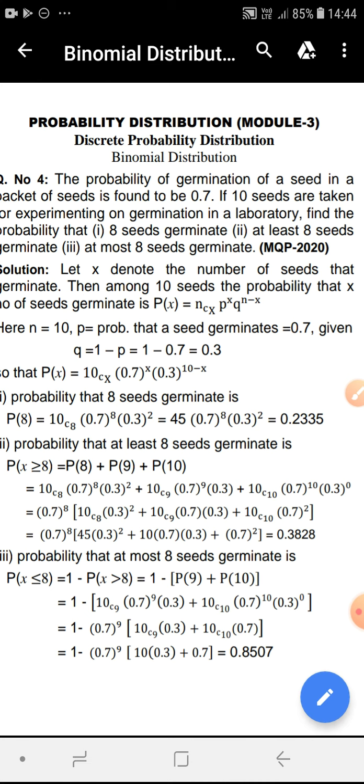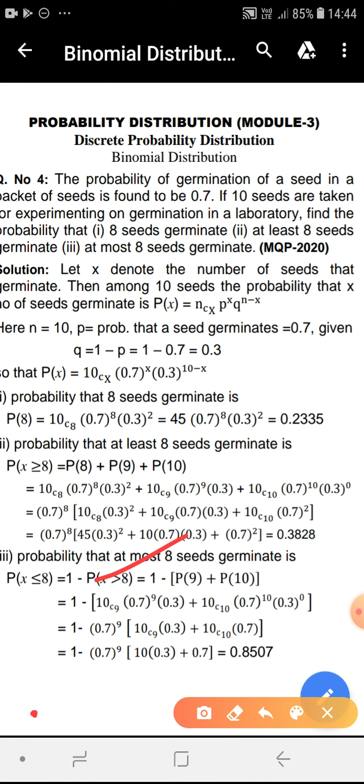So the probability is P(X ≤ 8), which can also be calculated as 1 minus P(X > 8). The probability of an event A is 1 minus the probability of its complement, and the complement of X ≤ 8 is X greater than 8.